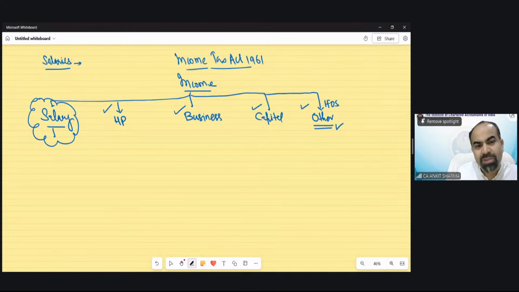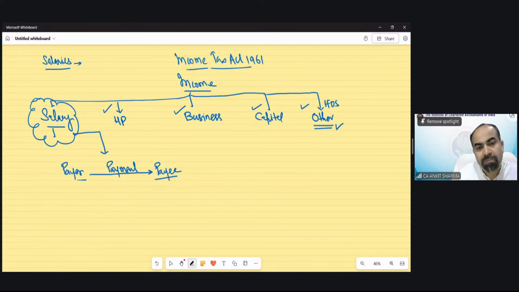When any income is going to be taxed under the salary head of income, the provision says when there is a payment, there would always be a payer and there would always be a payee.